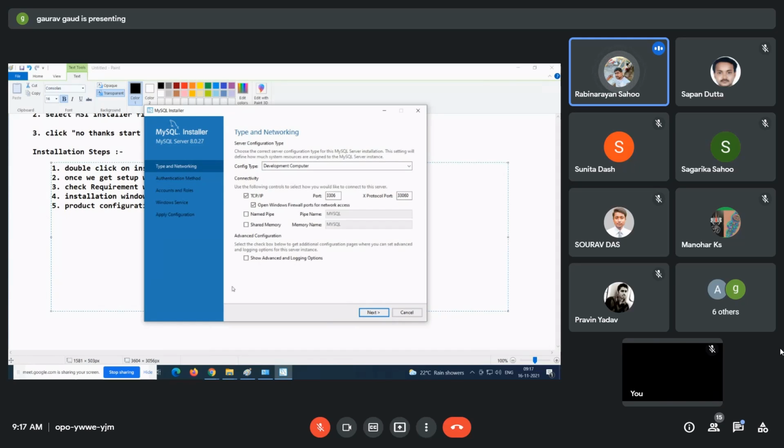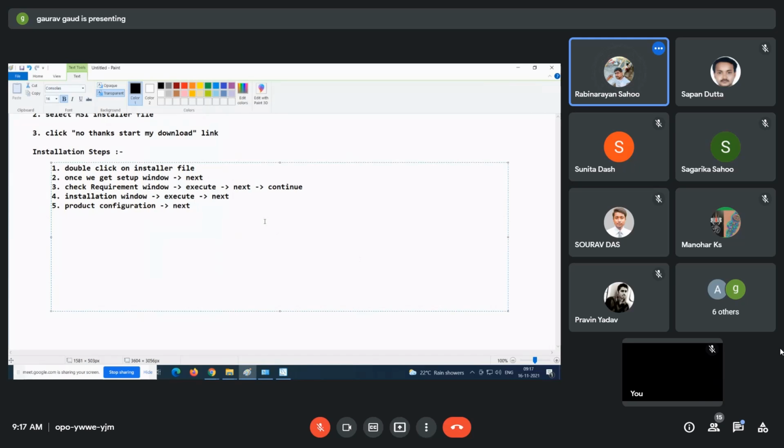So once you are done with this, it is asking about the port and all these things. Make sure you note down this port number. You have to remember it. By default, MySQL is running on port number 3306.